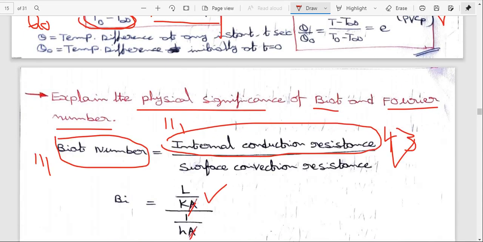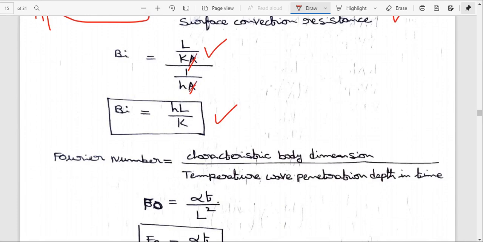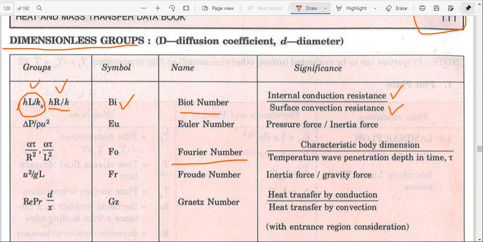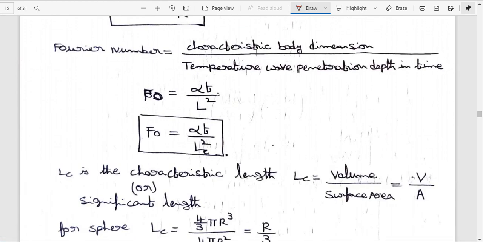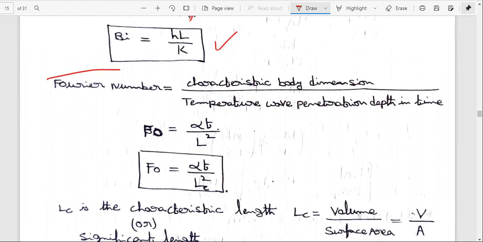Coming to the next one, the second one: Fourier number. What is the Fourier number from the data book? The Fourier number is the characteristic body dimension by the temperature wave penetration depth in time. Here time is tau, but I am considering time as small t. What is the Fourier number formula? Alpha t by r squared with respect to radius, and with respect to length, I am considering the length value. The Fourier number is also taken from data book page number 111.